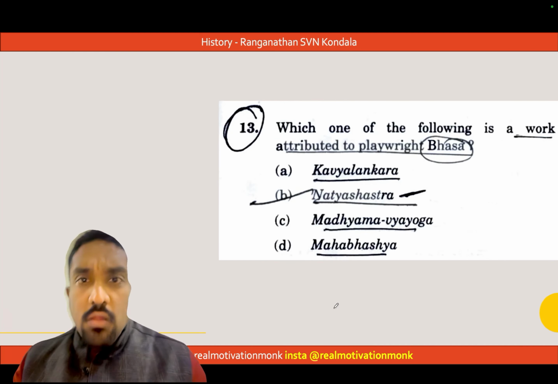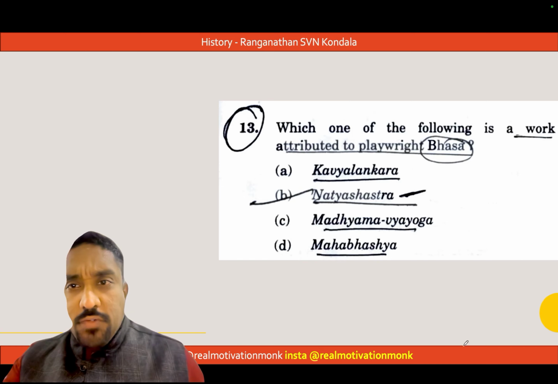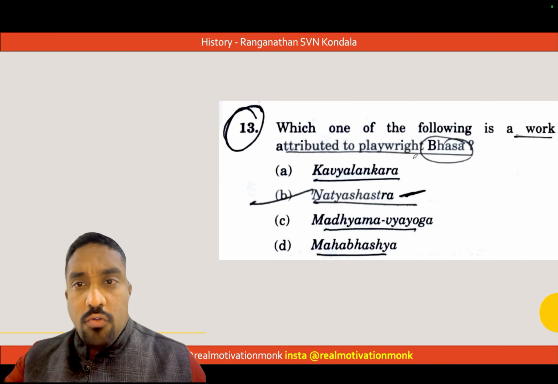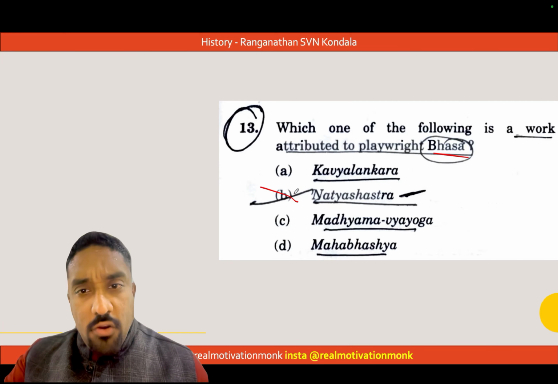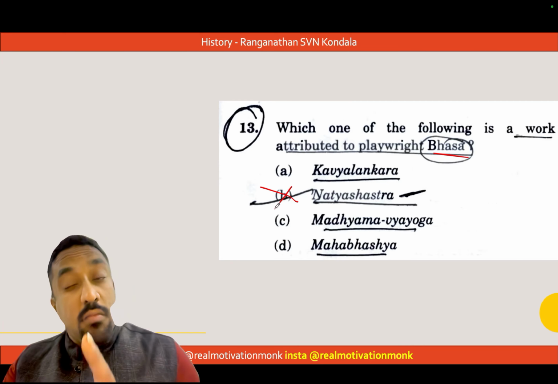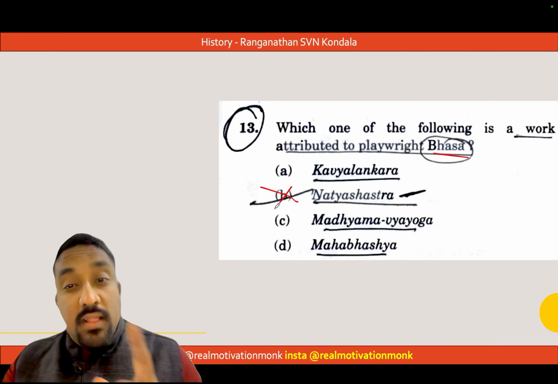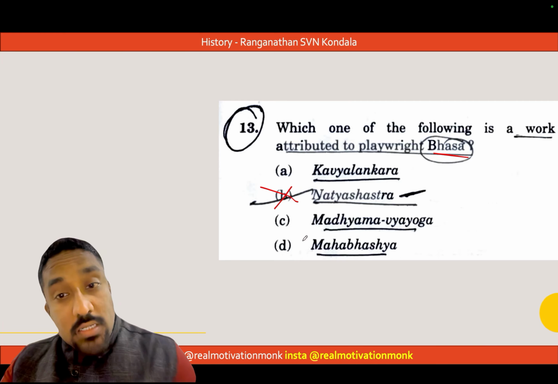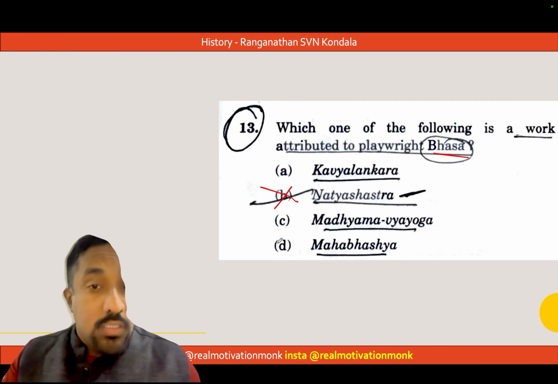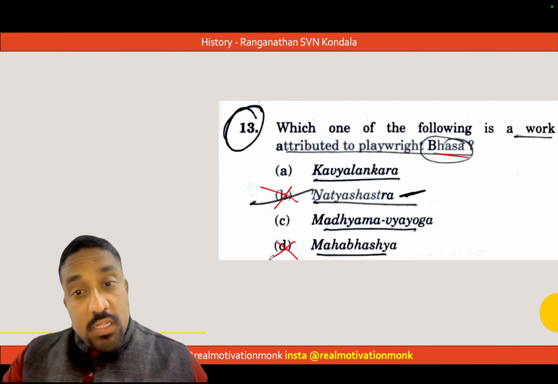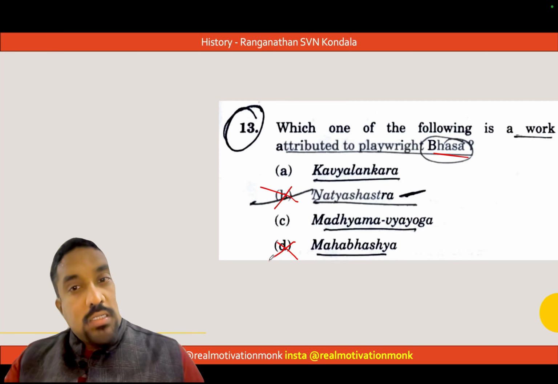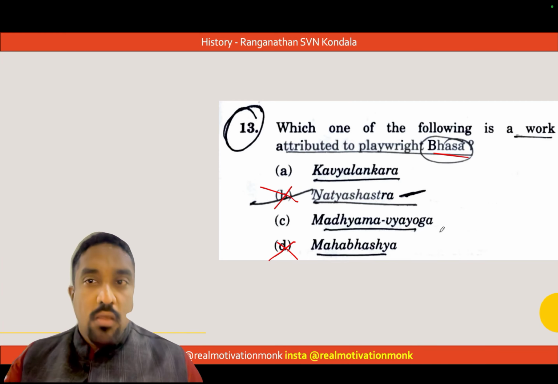Now, third question, a straightforward and very easy question. Which of the following is the work attributed to the playwright Bhasa? Natya Shastra will definitely not be the answer because it is by Bharata Muni. I tell this continuously in my art and culture classes, which you can always check on my YouTube channel. Mahabhashya is by Patanjali; we talk about this when we discuss the Guptas.